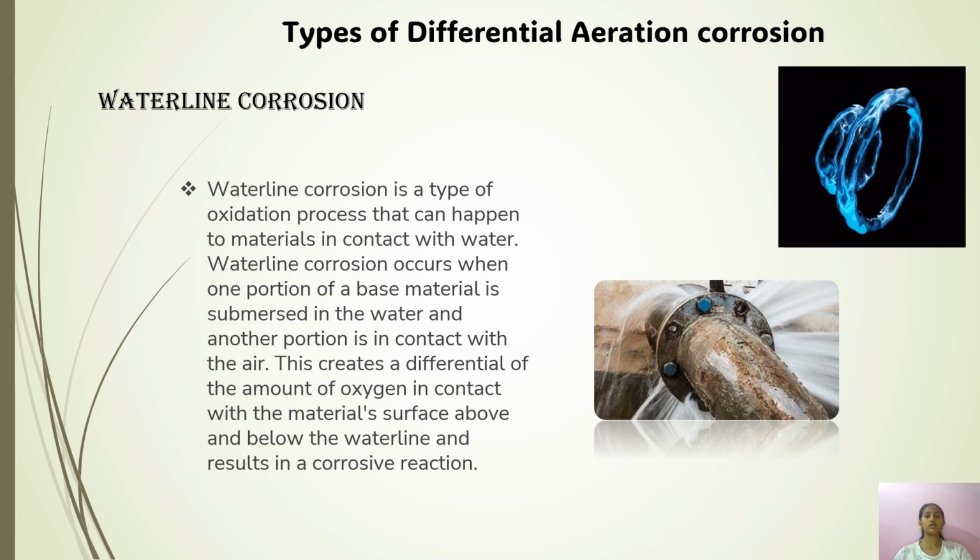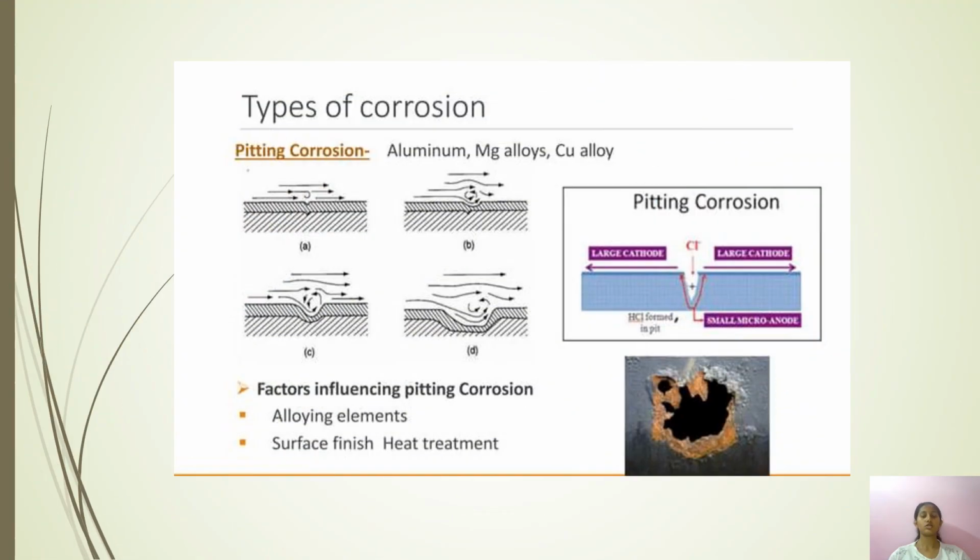So let's go to the next type, pitting corrosion. It is caused by the deposition of impurities like dust, sand, a drop of oil or water on the metal surface. Parts of the metal covered by the impurities are in contact with a lower oxygen concentration compared to other parts of the metal.